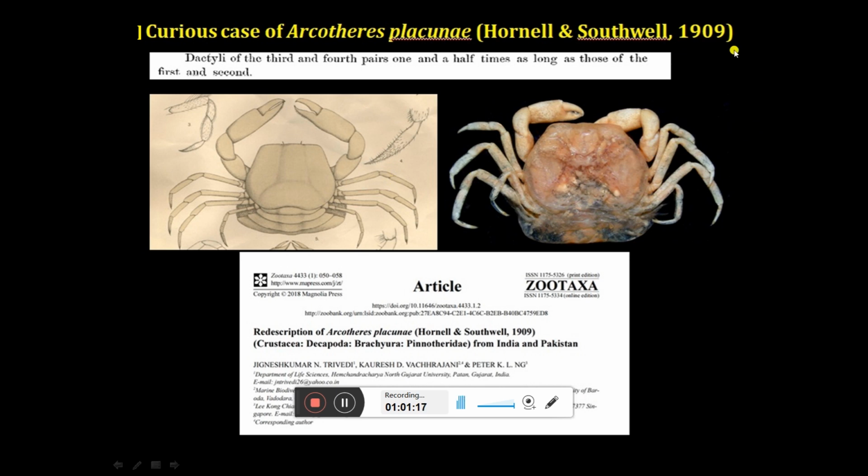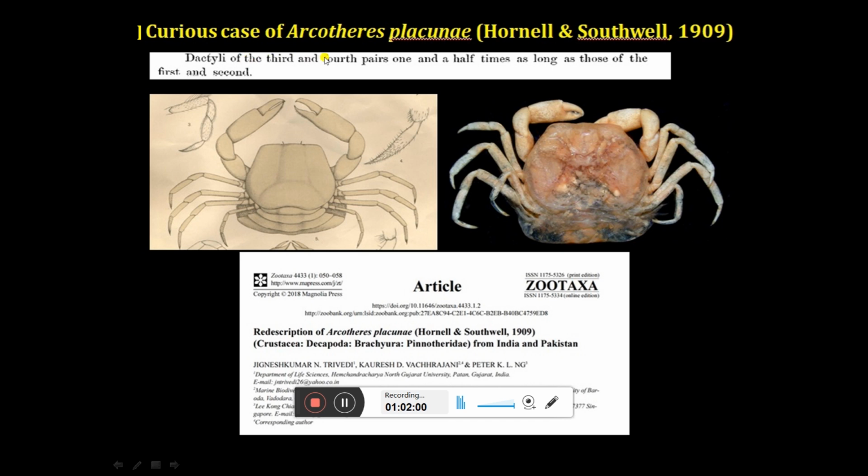This species was a problematic species for several years because it was described in 1909 and people were confused whether it is a correct species or not, because the description does not match the drawing. So in 2017, on a suggestion given by Peter, that this species is coming from Gujarat, why don't you go and find out? Because the specimens collected by Hornell and Southwell no longer exist, and we did not know where they are. So we went to Okha, and we collected this specimen, and we found out that whatever Hornell had written was correct, but there was a mistake in the drawing, because in this live specimen you can see the dactyly of the first and second leg is actually smaller than the third and fourth leg.